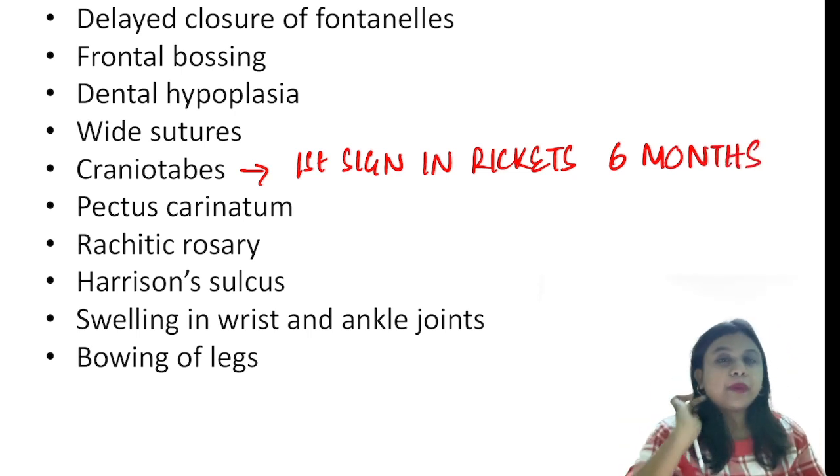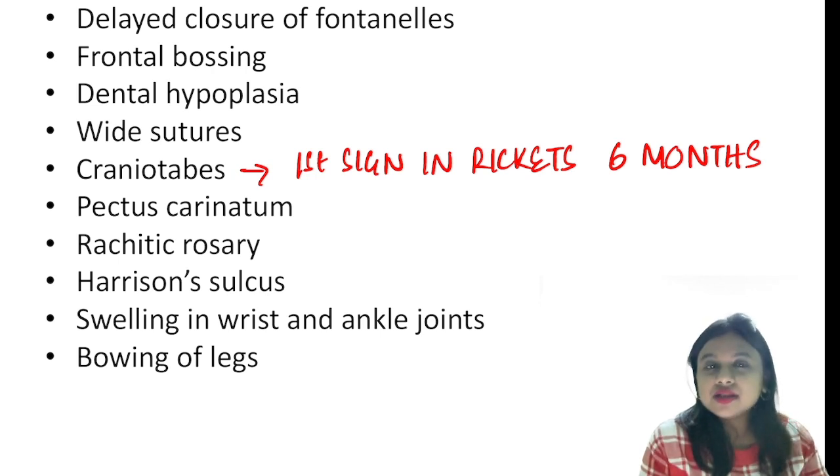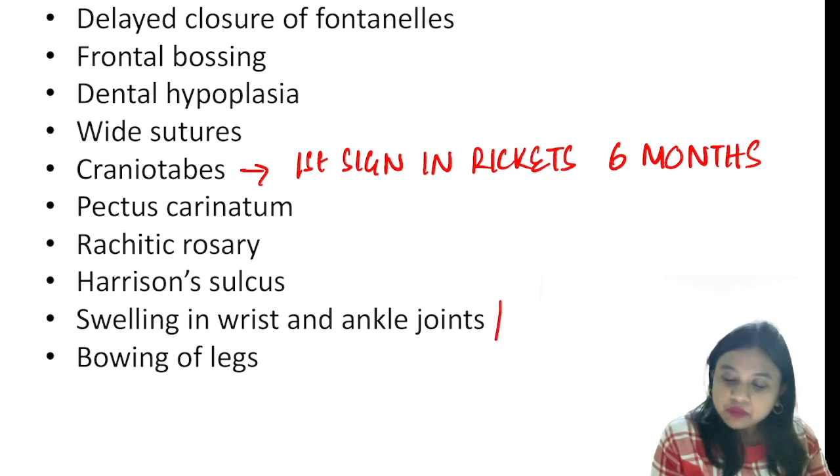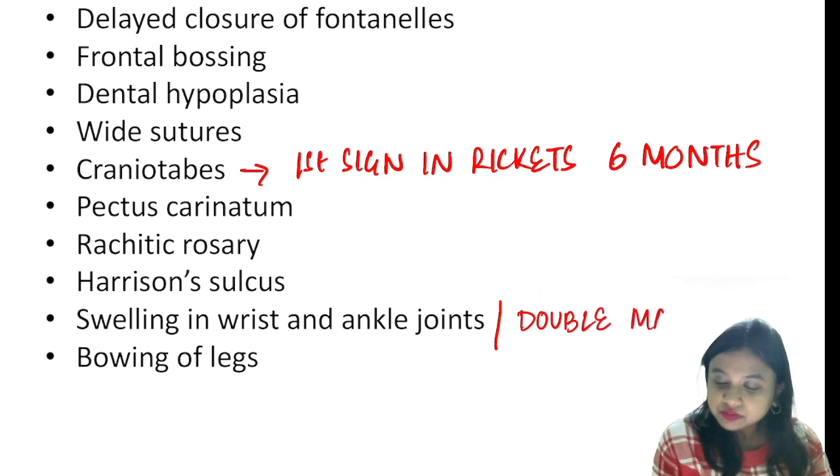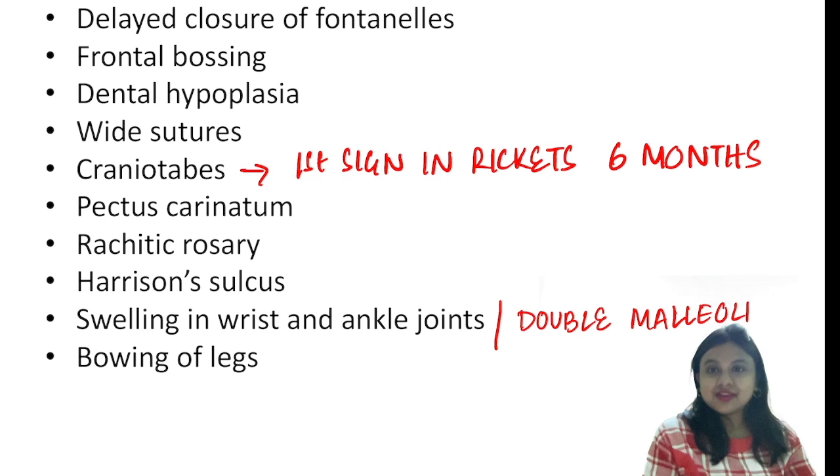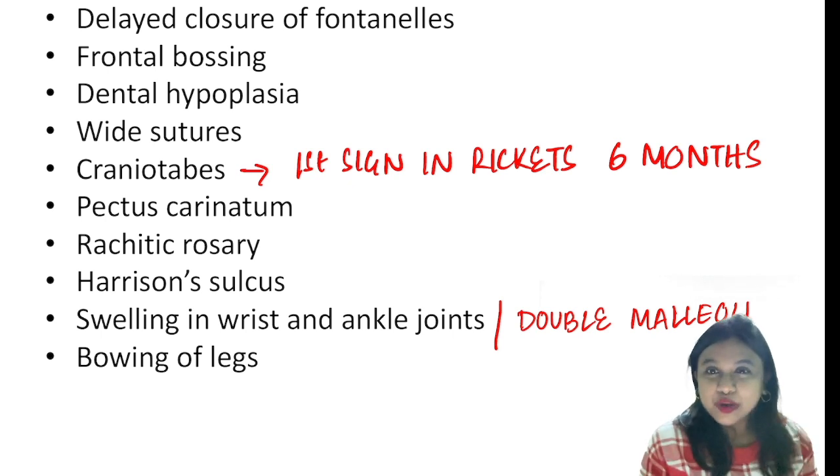Apart from this, we'll have pectus carinatum, rachitic rosary, Harrison sulcus, swelling in the wrists and the ankle joints. Sometimes you can see in the paper it can be mentioned as the double malleoli. And the bowing of the legs. So this year the key word was bowing of the legs.